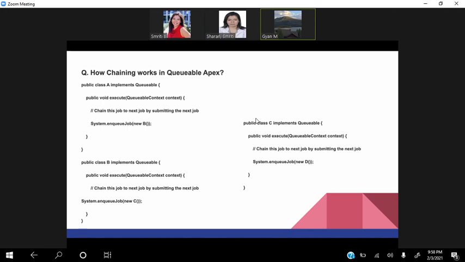So we have put new B. Now in class B again we have put new and then the class name, that is C. And then in class C, if we want to link to class D, then we can put class D. One thing to note is that if class A wanted to connect with class B and class C, that is, queue both of them, that was not a possibility. We can only queue one job from another queuable class. So that's how exactly it works.